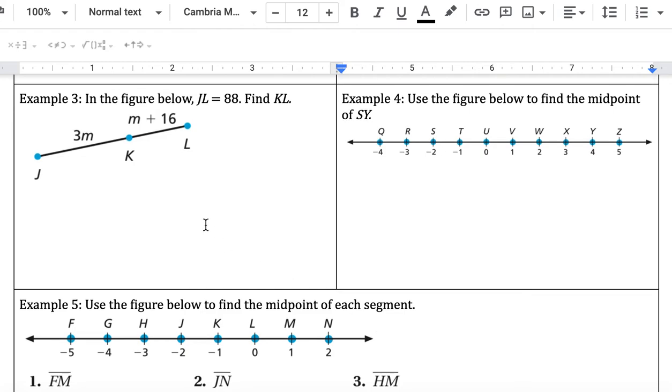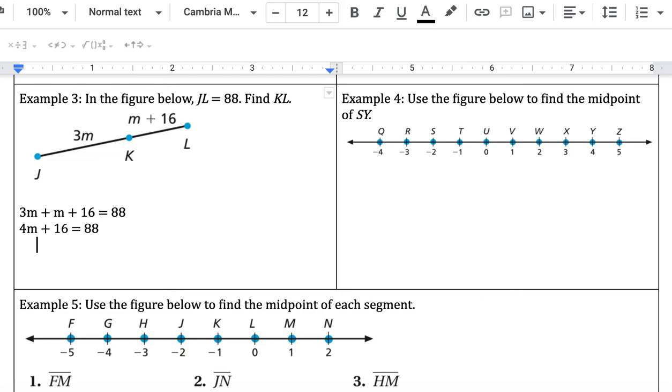Okay, example 3, same idea. We have JL is 88, and we want to find KL. So first we have to find what M is, the value of M. So 3M plus M plus 16 equals 88. 3M plus M is 4M plus 16 equals 88.